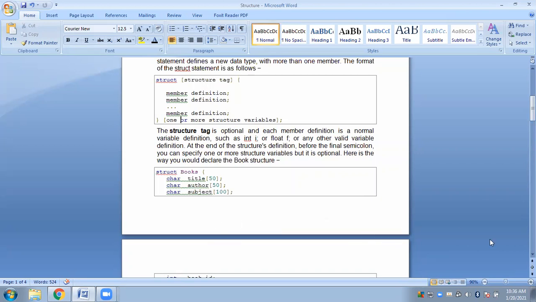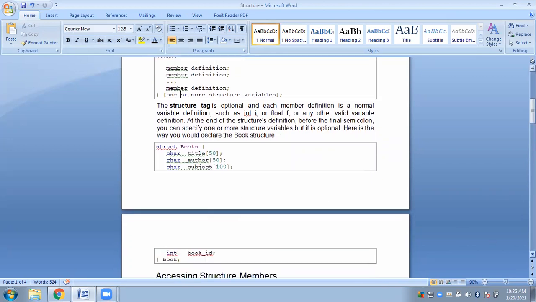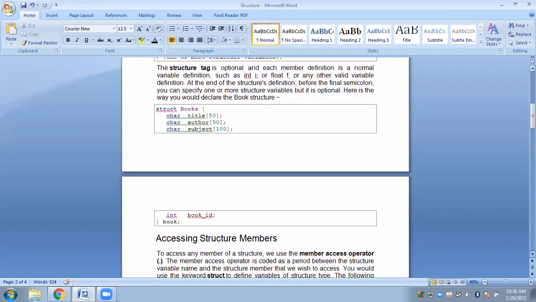Okay, which book am I talking about? Say I'm talking about a mathematics book. In that case, that mathematics book will be my variable. Then for that particular mathematics book, I will have one particular title, one author, the subject, and one book ID also. But my variable is math or mathematics. So that is a variable. We will understand it more clearly.